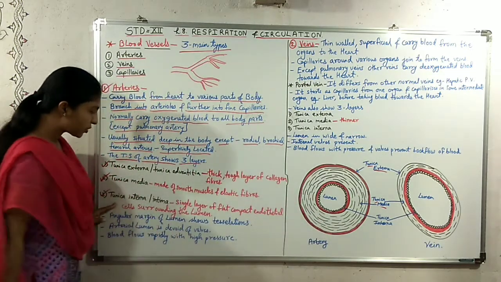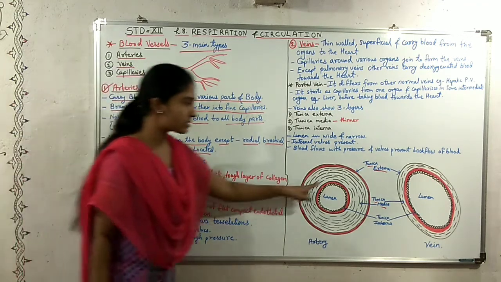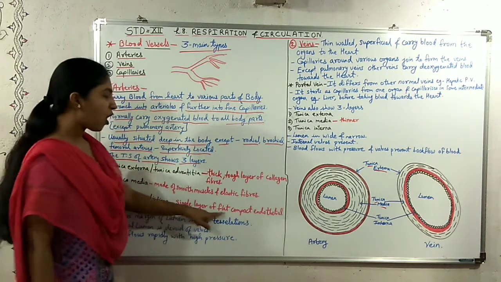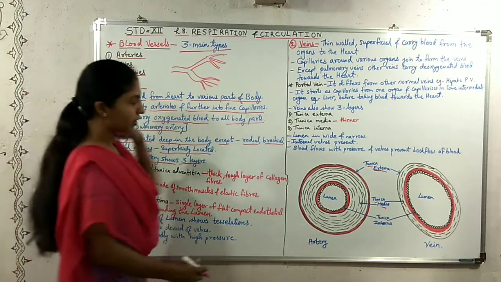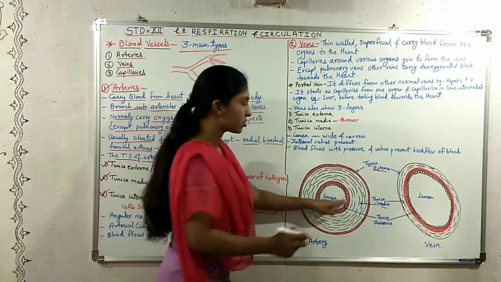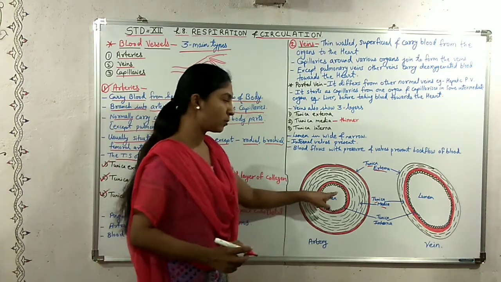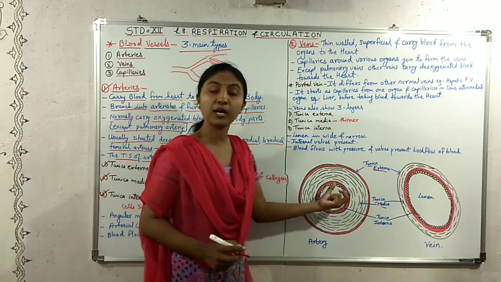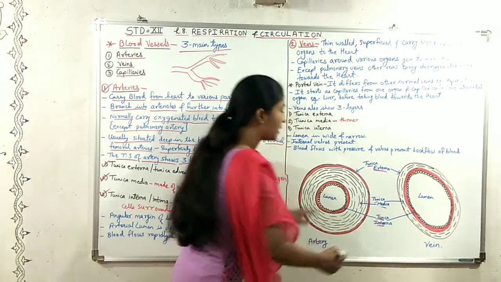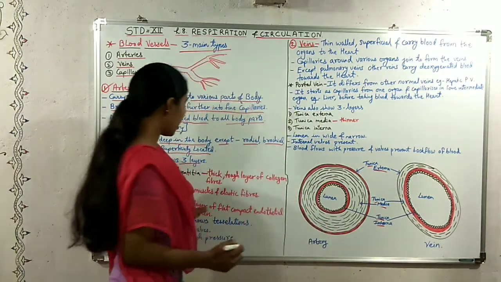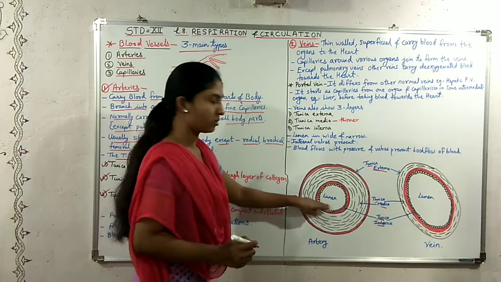The third layer is the tunica interna, also called intima. This is a single layer of flat, compact endothelial cells surrounding the lumen. These round structures you see here are the flat endothelial cells which surround the lumen. Lumen is the cavity through which the blood passes in the blood vessels.